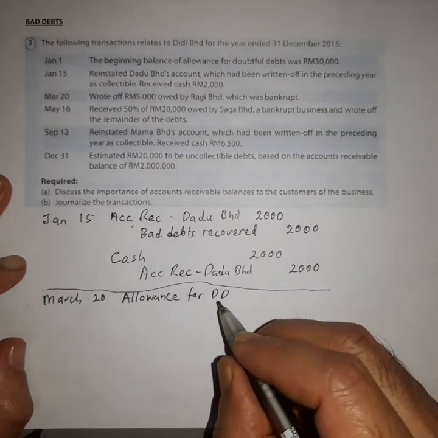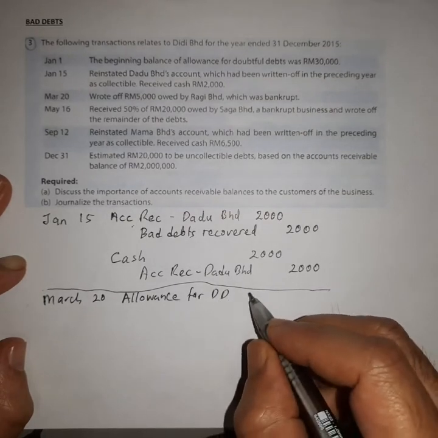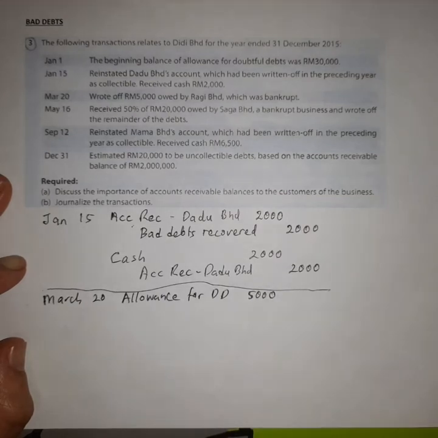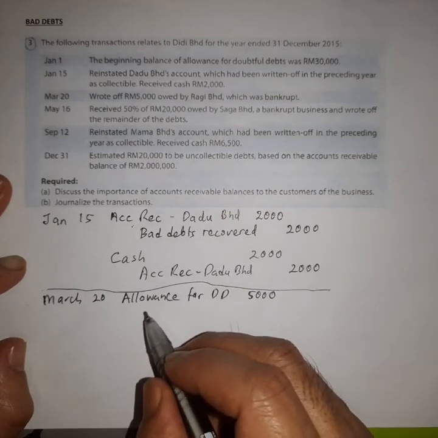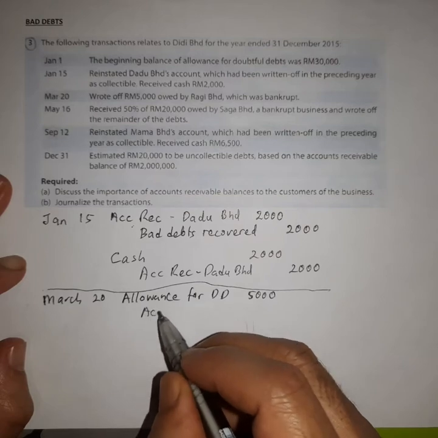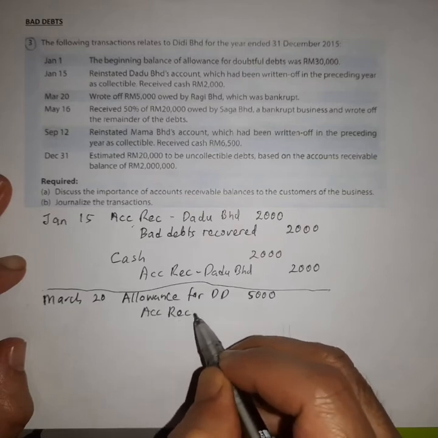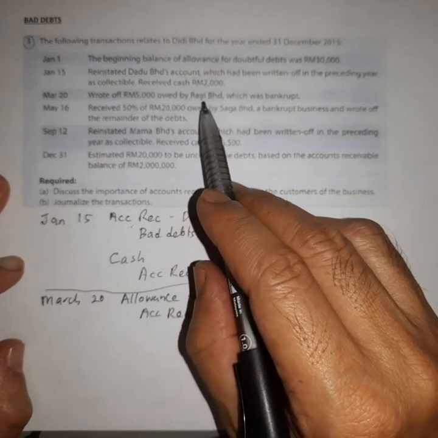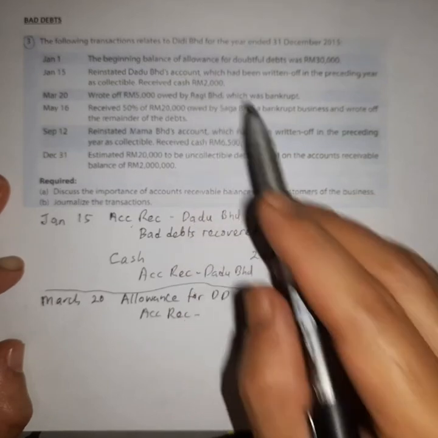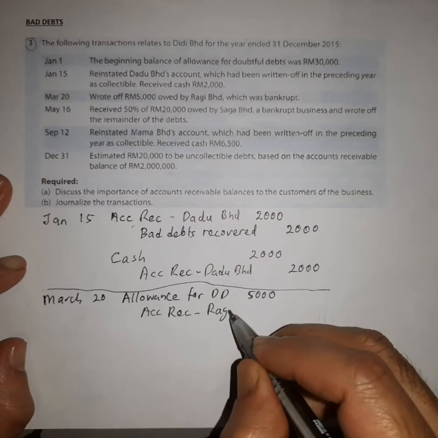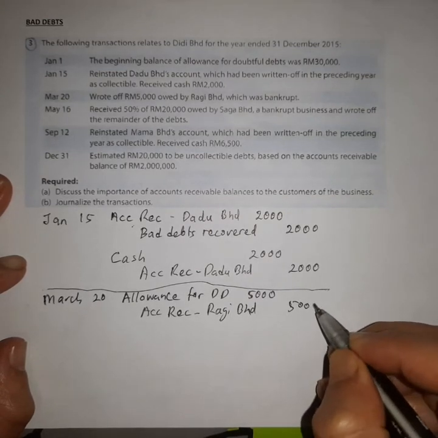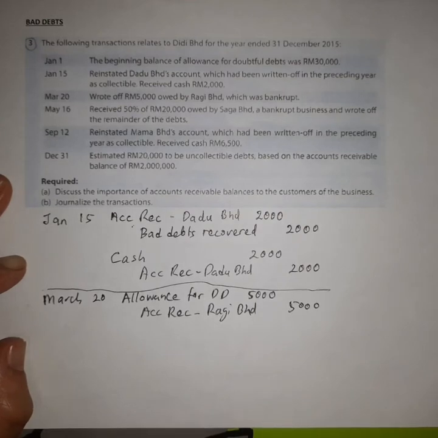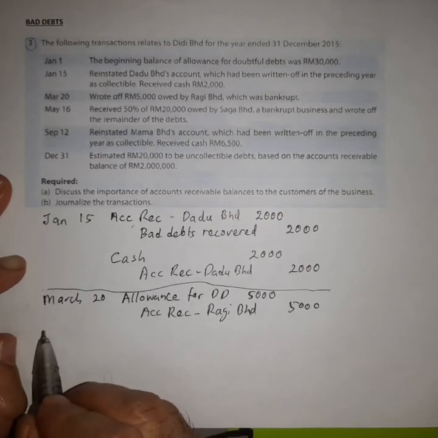So you debit allowance for doubtful debt 5,000, and then you credit the account receivable of Ragi Berhad, 5,000. Very simple to write off an account.